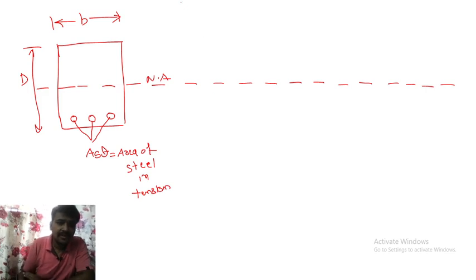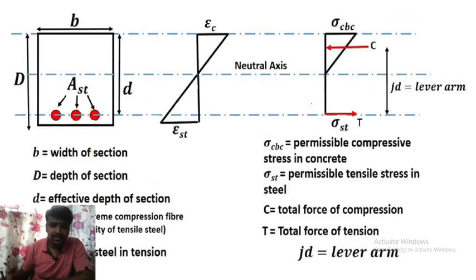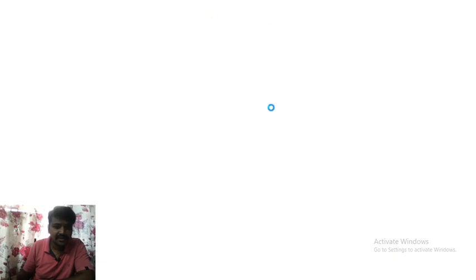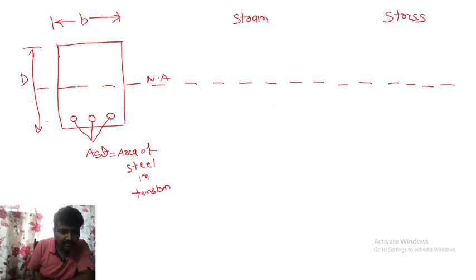Now consider we have considered the beam with B and D. While designing, for understanding the concept, we have to draw two different diagrams, that is the strain diagram and stress diagram. You can see here strain and stress. So this is the effective depth. Let me draw one line, another line.